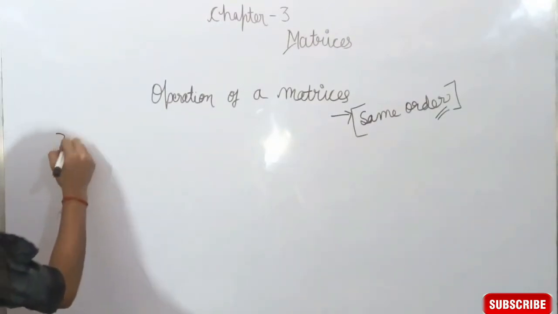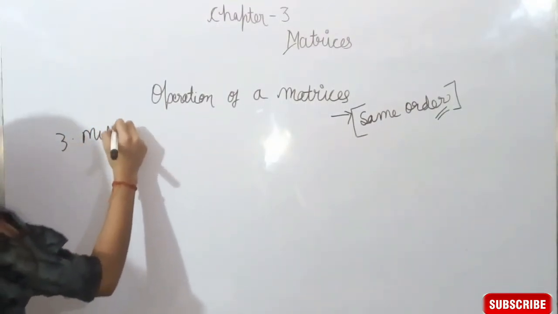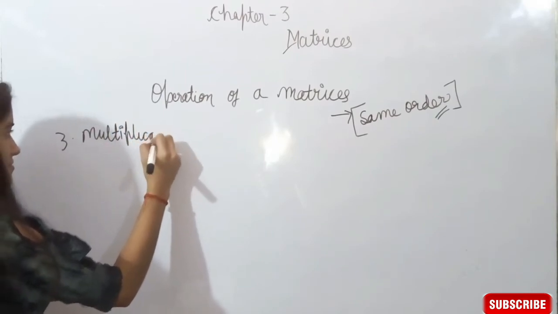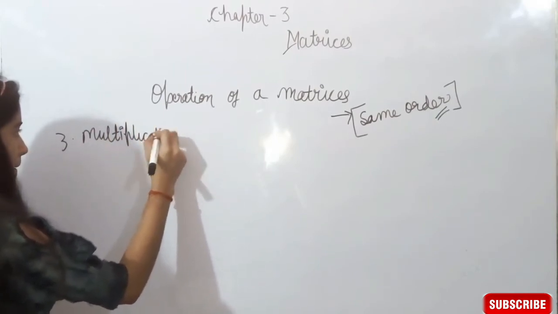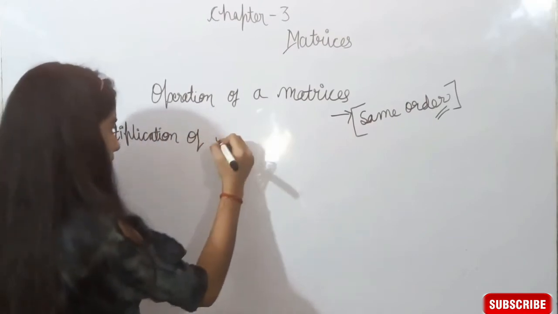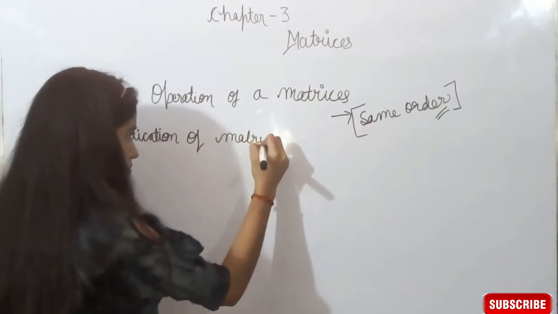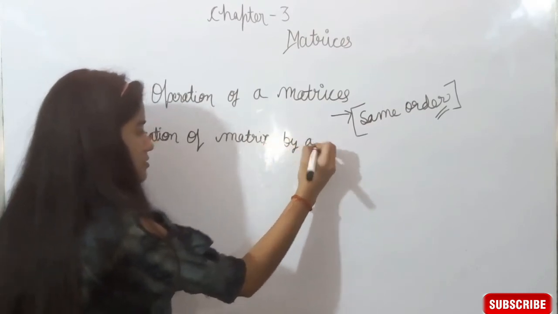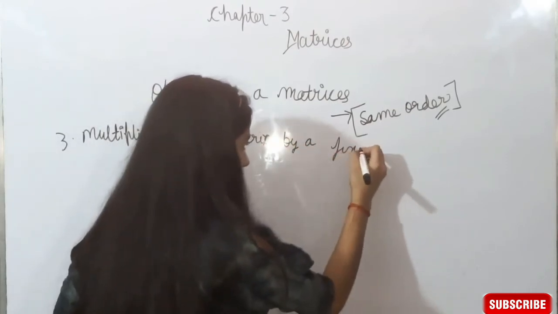Now the third is multiplication of a matrix by a fixed constant.